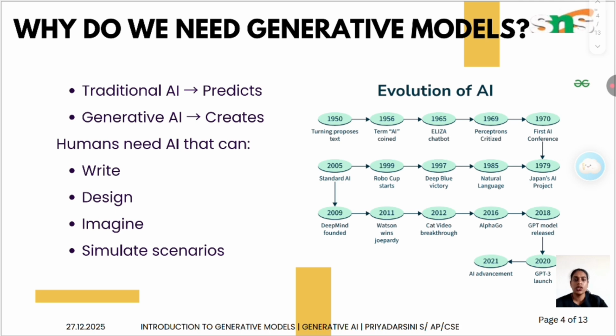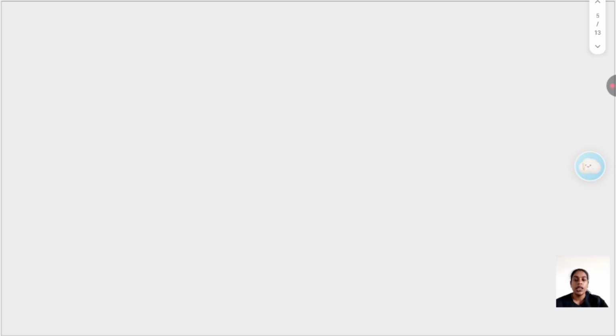Okay, why do we need this generative model? Now let's understand why these models are important. Traditional AI focuses on prediction, for example spam detection, disease prediction, stock prediction, etc. But generative AI focuses on creation. Humans need AI systems that can write articles, design graphics, imagine new ideas, and simulate real world scenarios. So generative models extend AI from analysis to imagination.